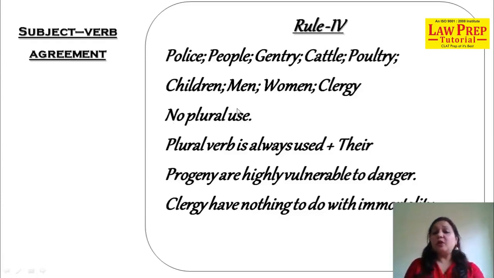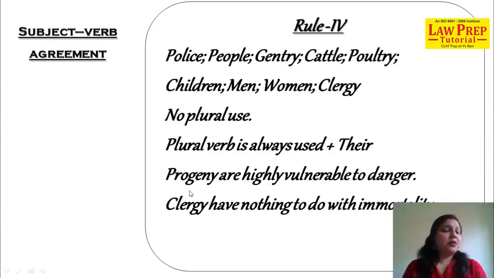What do I mean by no plural use? Note, we will not have a word like children's or men's or women's. I know, all of you know it, but the errors you make in this is gentries, cattle's, people's, police's. No word like gentries in English. And second point to be noted in this, besides plural usage, plural verb is always used with them.